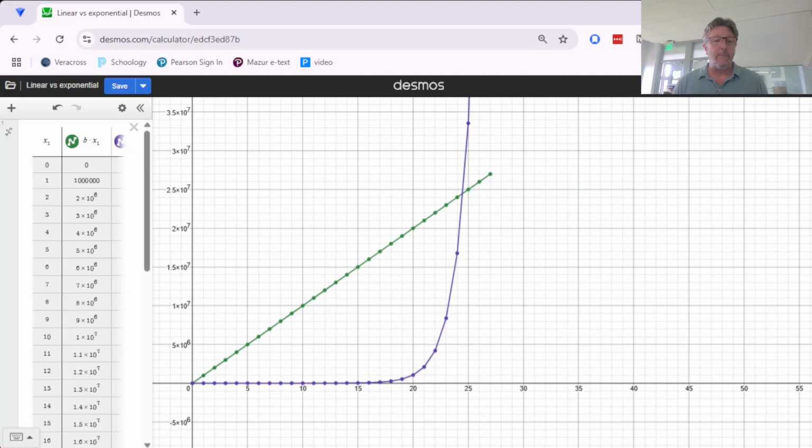So we're going to use this idea as we look at different energy technologies. Is this a technology that has exponential growth in it, like nuclear energy? Or is it one that only has linear growth in it? And then we're going to compare it to the needs of the population as well, asking if the need or demand has exponential growth in it, the way that populations can grow exponentially, or just linear.